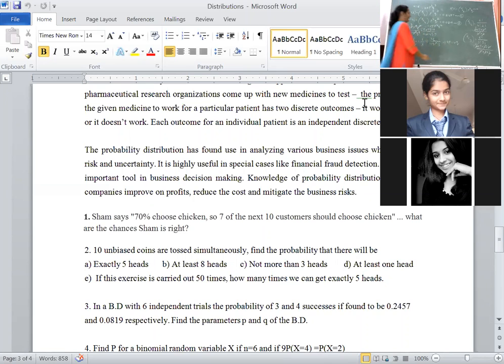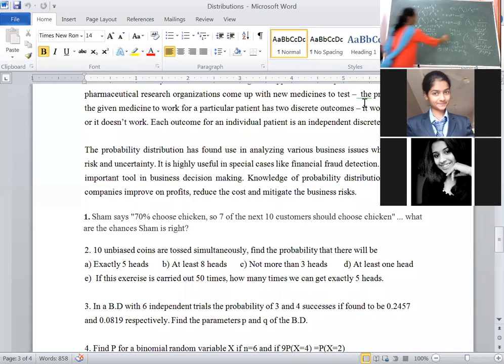Now, p plus q is equal to 1. q can be written as 1 minus p. Write down that value. This implies 4 into 1 minus p. This implies here 9p is equal to 4 minus 4p. Take minus 4p on the left hand side, then 9 plus 4 it will become 13p is equal to 4. This implies p is equal to 4 upon 13.